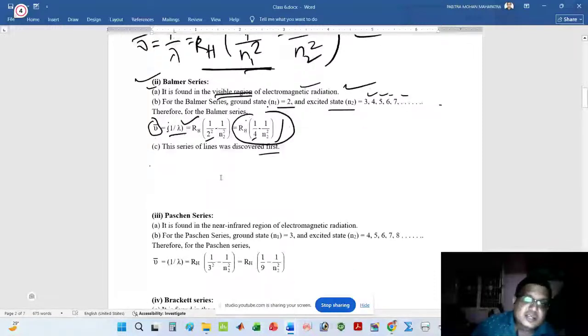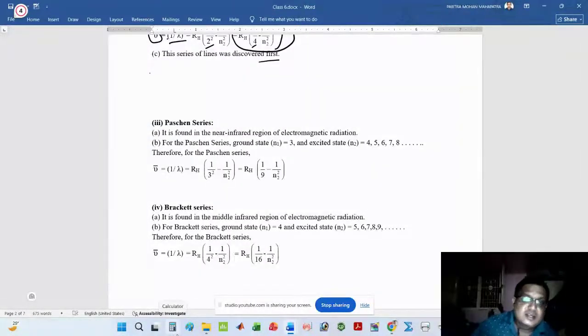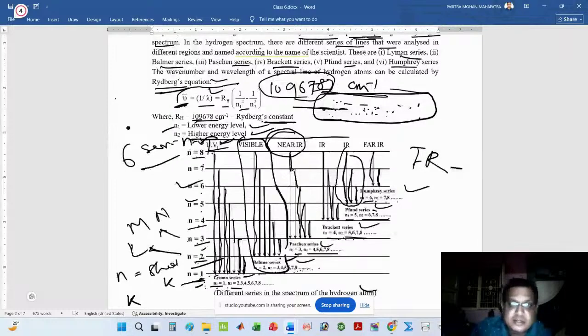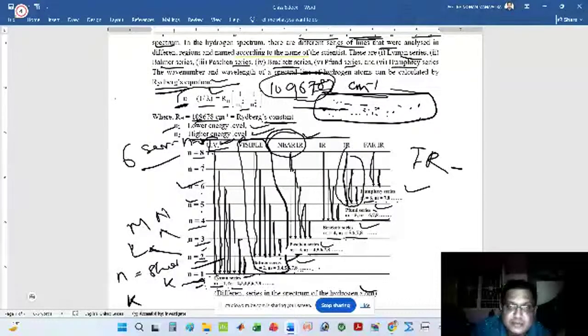Next, let me explain the Paschen series. What is the Paschen series? The Paschen series is generally found in the near infrared region. For it, n1 = 3 and the upper states are n2 = 4, 5, 6, 7, 8.